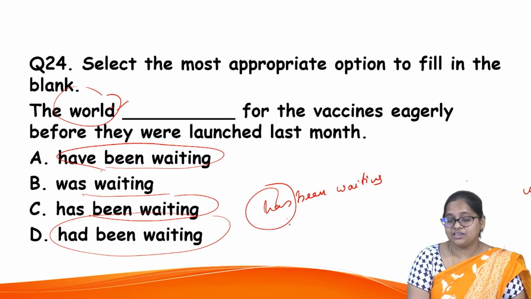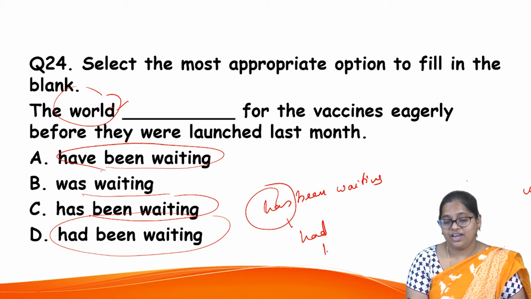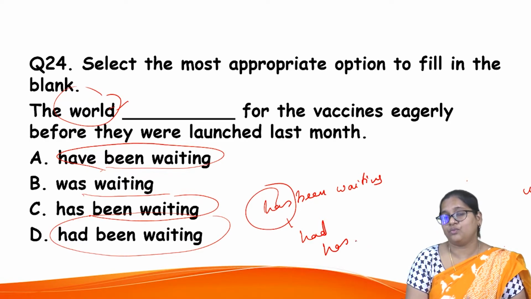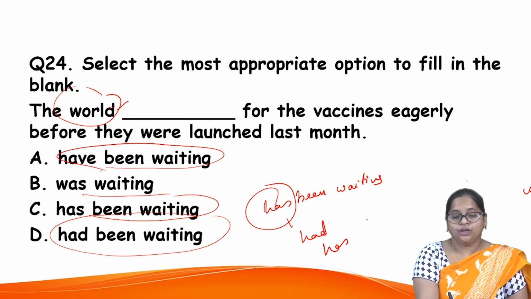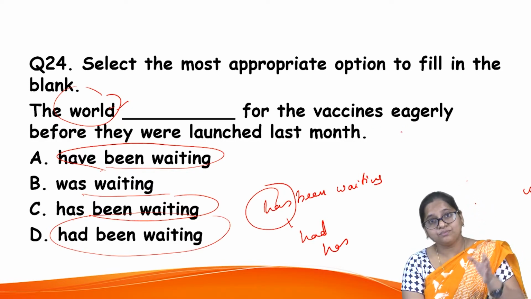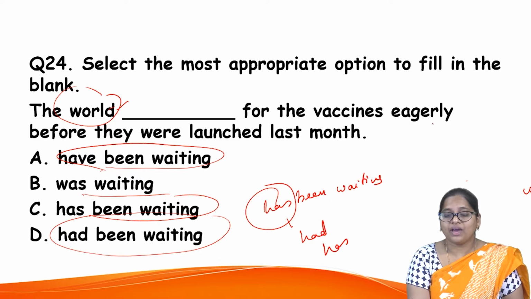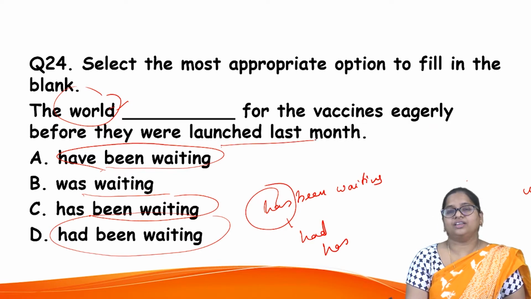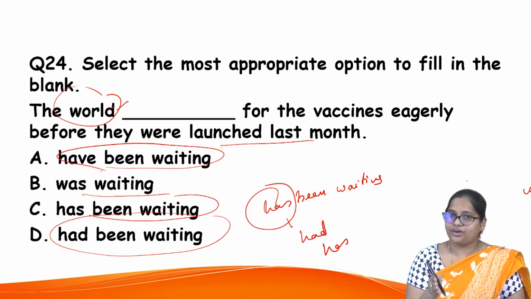Now the question is whether it is had or has. Now whether it is past or perfect tense. In which tense do you use? Now the world for the vaccine. For example, if you say the world has been waiting for the vaccines eagerly before they launched. Now this is past actually. Before they were launched last month means it already happened.